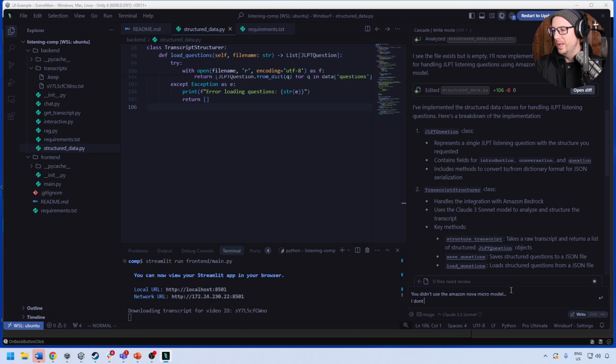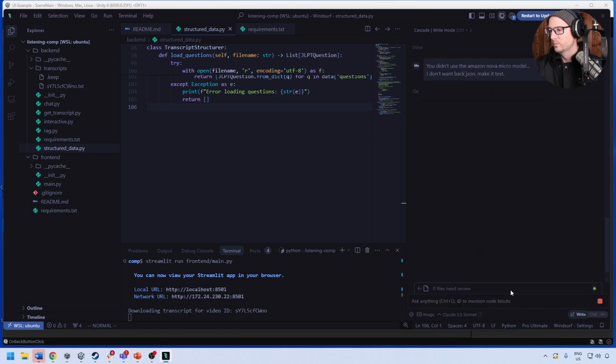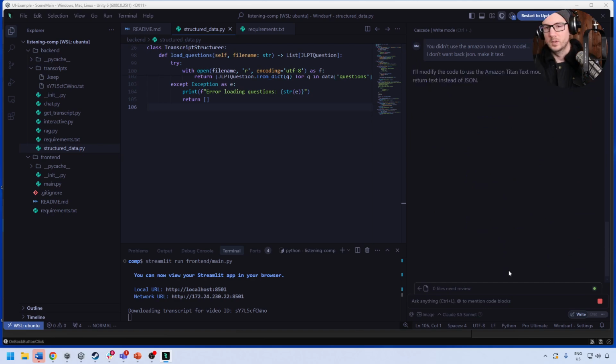You know, I don't want back JSON. Make it text. Just because JSON can be a little bit tricky, and I don't know if we have any ways of formatting that. Structured JSON is a very hard thing to do, and it's not what I want to be doing right now.